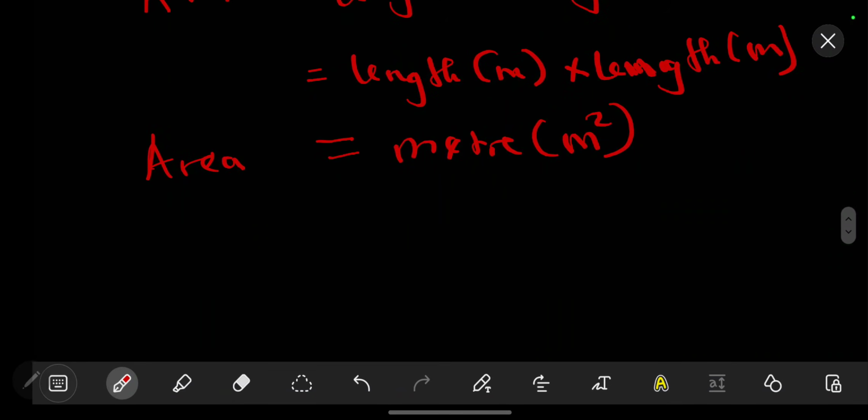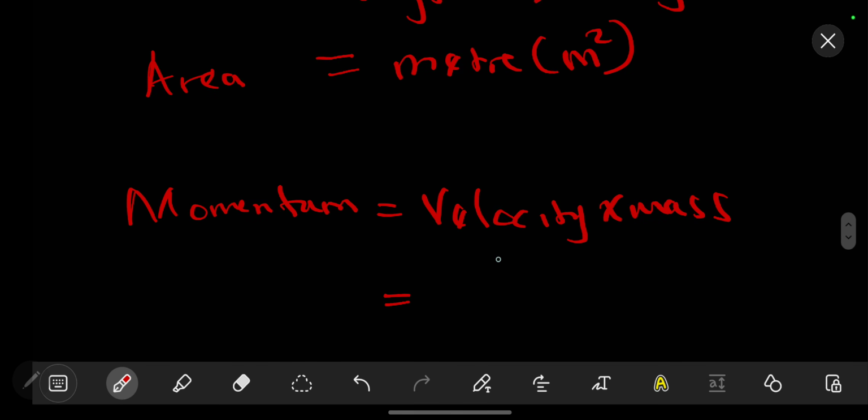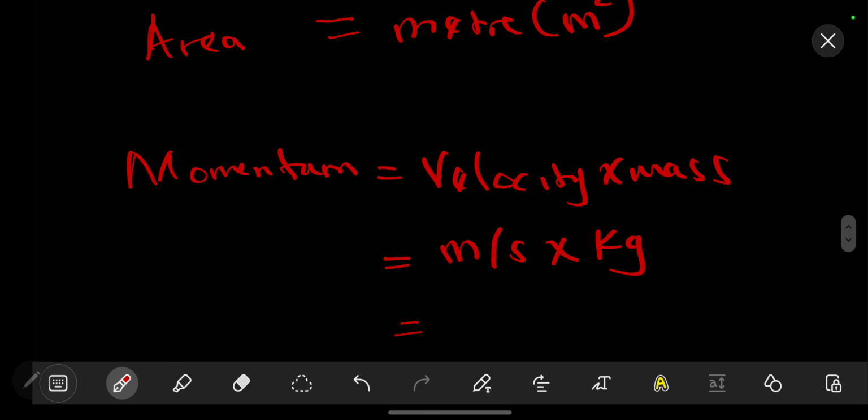Now the other one, let's say we are looking at momentum, which is also one of the derived quantities. The momentum is defined as the product of the mass and velocity. So mass times velocity gives you the momentum. We know the SI unit for velocity is meters per second, times the mass, which is the kg. So that's how come we have the kg. If we multiply kg times meters per second, it will be kg meters per second. So this is our momentum.